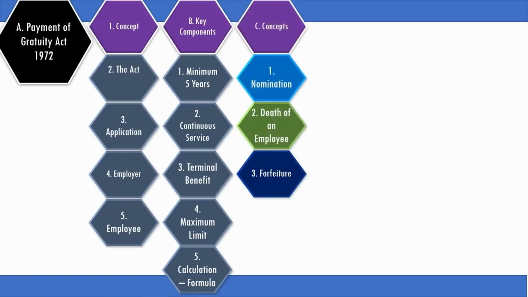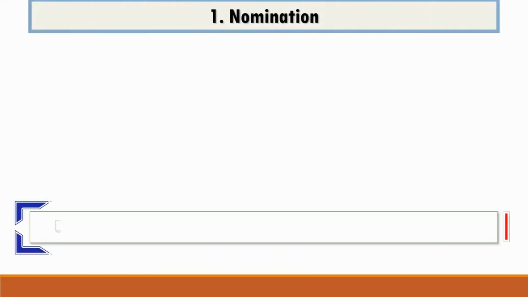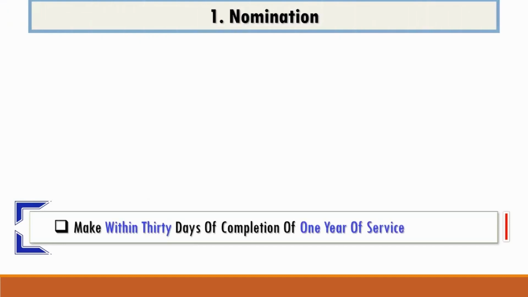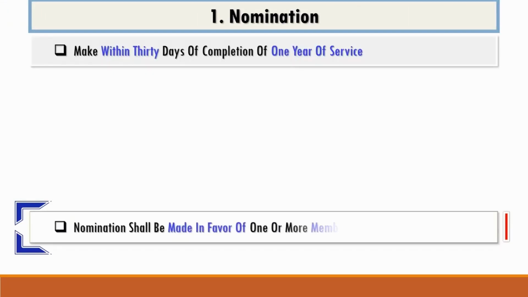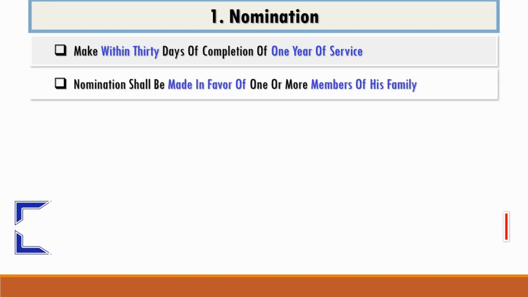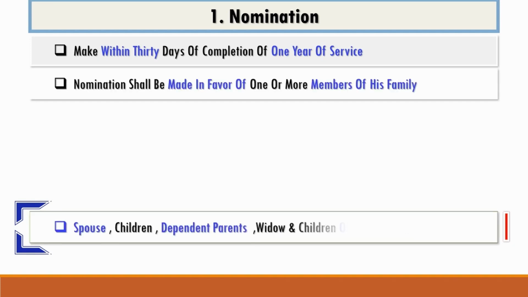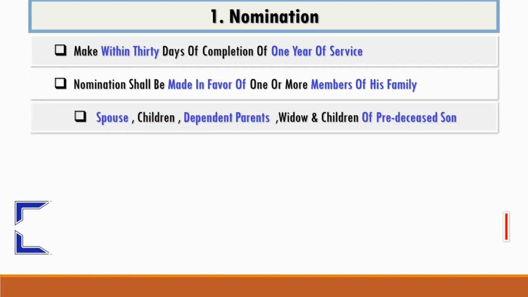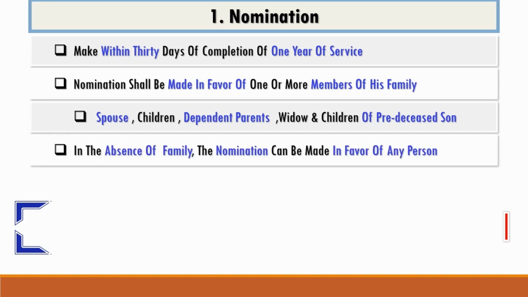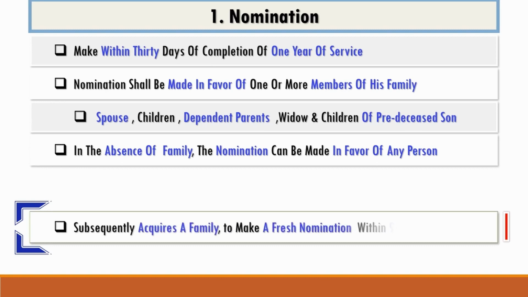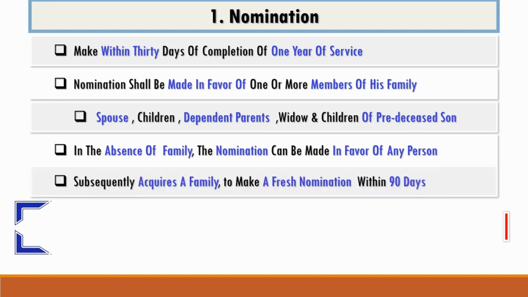The 3 unique concepts: nomination, death of an employee and forfeiture. An employee is required to make a nomination within 30 days of completion of 1 year of service. Nomination shall be made in favor of 1 or more members of the family. Family includes spouse, children, dependent parents, widow and children of a predeceased son. In the absence of family, nomination can be made in favor of any person. However, whenever a person acquires a family, it is mandatory to make a fresh nomination within 90 days.